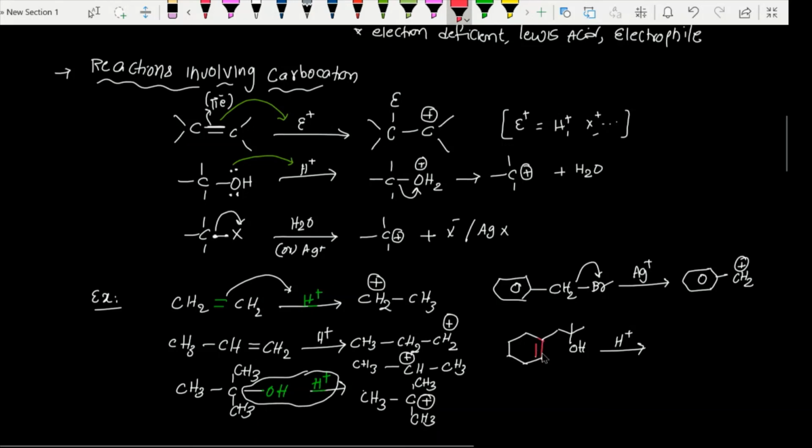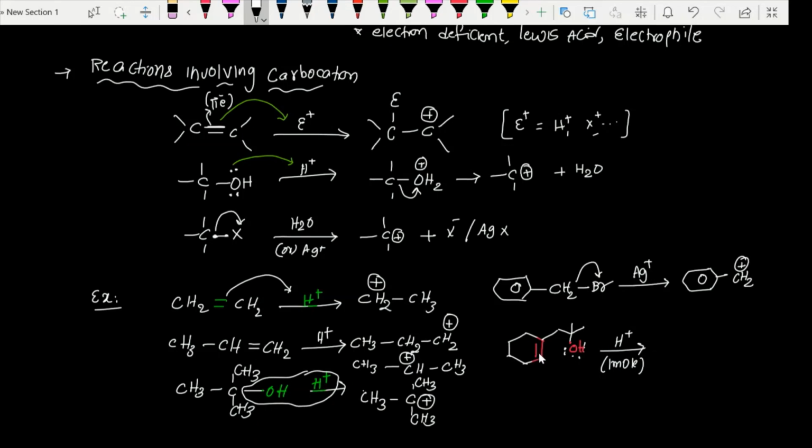Next. Here, if you observe, this question is a little bit typical. Here we have a double bond as well as OH. As we said, the double bond can interact with an electrophile like H plus, and the alcohol also can interact with H plus. But among these two, if you are using 1 mole of H plus, which will form the product? To observe this clearly, oxygen has a lone pair, and that lone pair will act as a nucleophilic site, so the lone pair will interact with H plus.